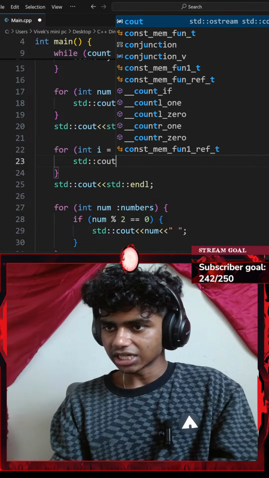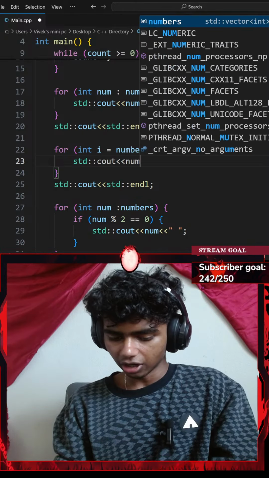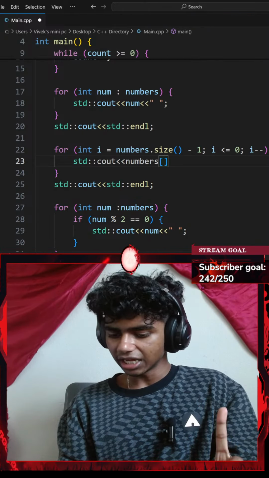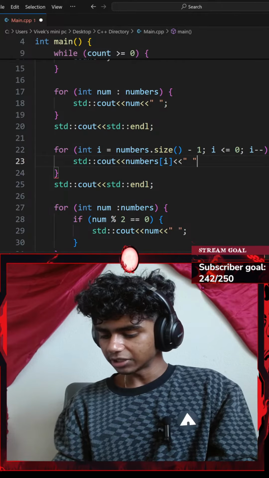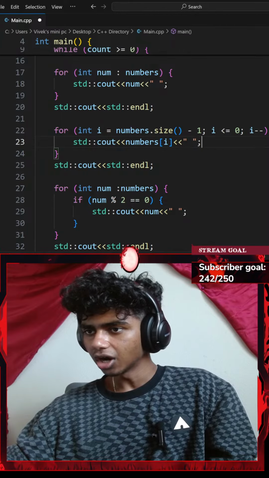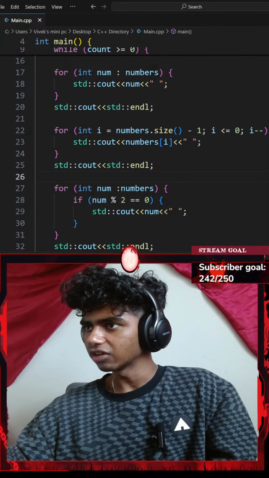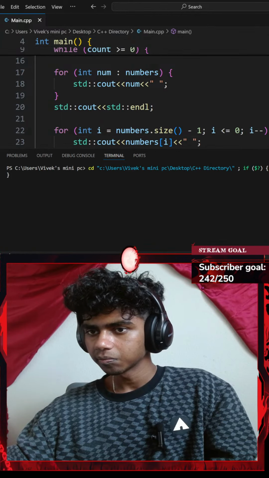Next up, let's go with a standard console output with an insertion operator of my numbers vector at index of i. Okay, with another insertion operator of an empty space ending with a semicolon. Alright, that should work. Let's go with the Control S to save the code and run the command.